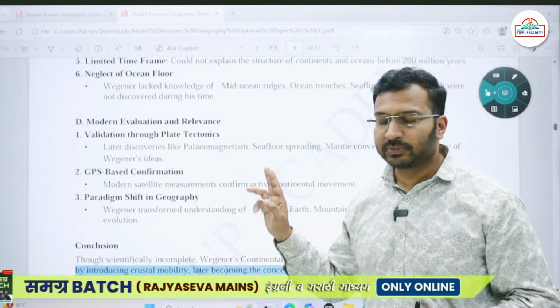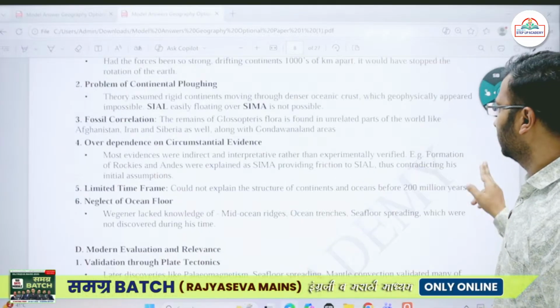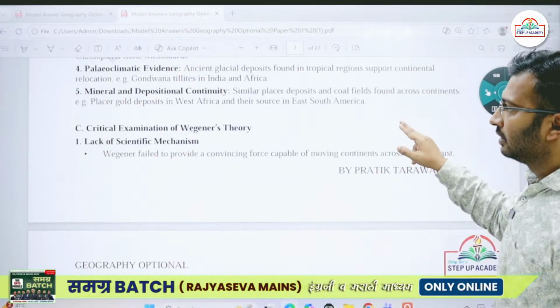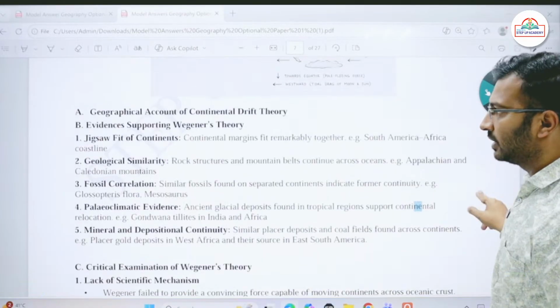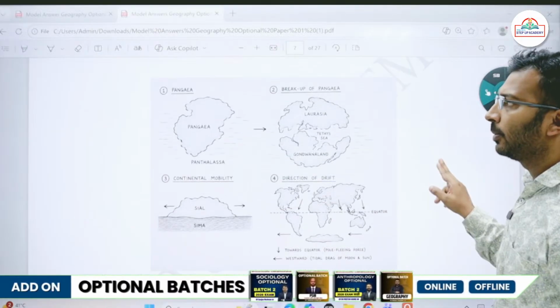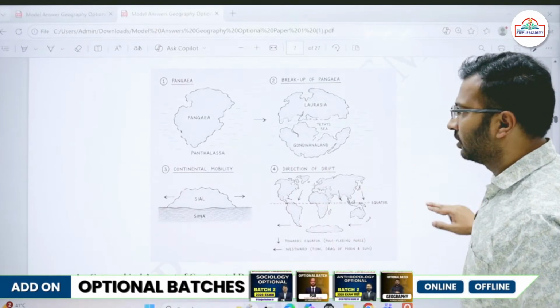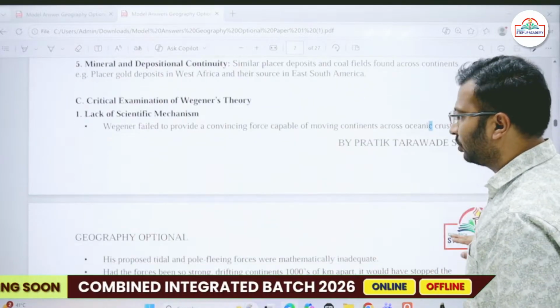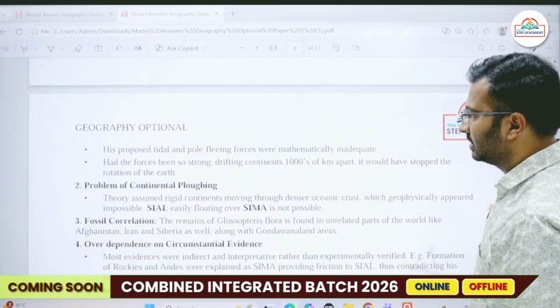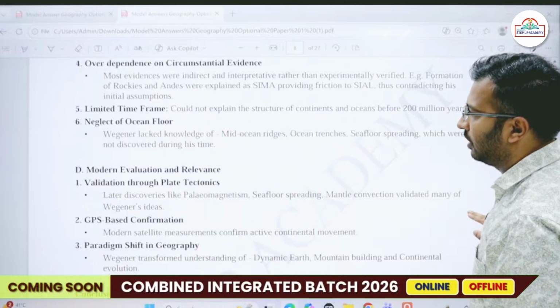So I hope this question is clear to you. Do not directly jump to criticize. Draw proper diagrams in your answer, then only you'll get good marks. And the answer should be geographical, because it is asked specifically for a geographical account.